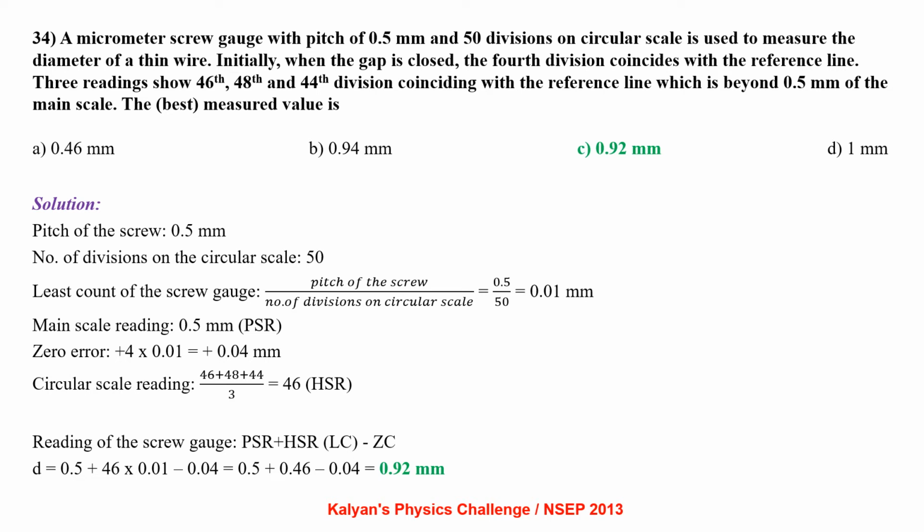So the reading of the screw gauge is PSR plus HSR into LC minus zero correction. Since the zero error is positive, the zero correction would be negative. So the diameter D equal to 0.5 plus 46 into 0.01 minus 0.04, which comes out to be 0.92 mm.